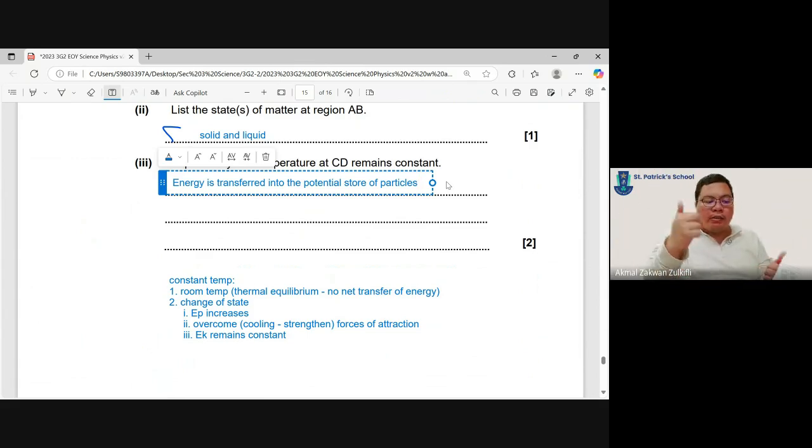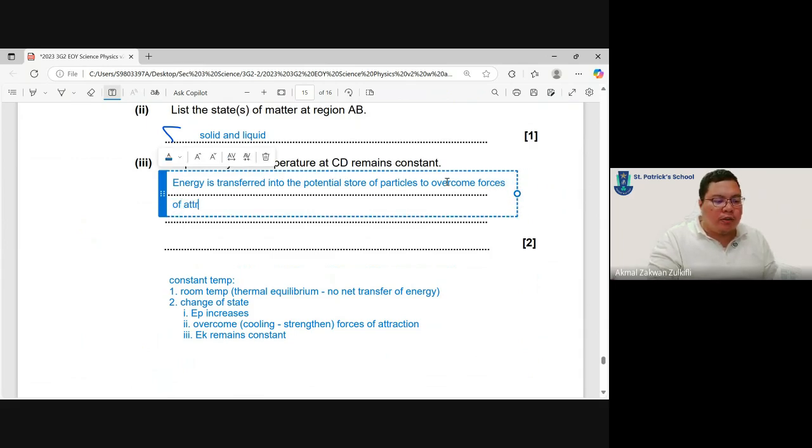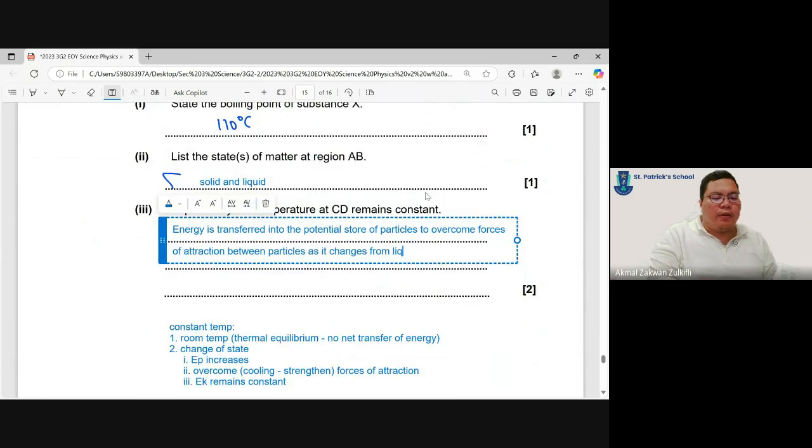Number one, to overcome forces of attraction between particles as it changes from liquid to gas state.